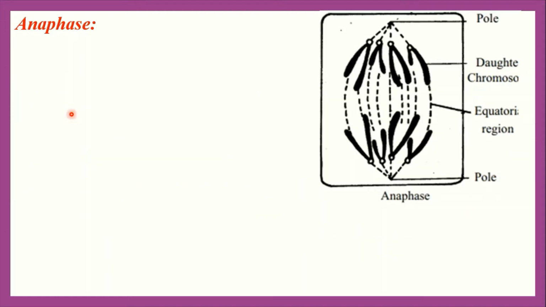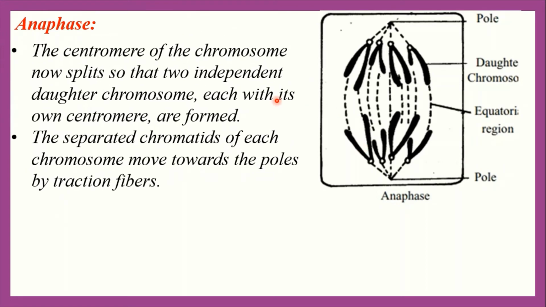Okay, anaphase stage. Everybody see this figure. In this figure, the centromere of the chromosome now splits so that two independent daughter chromosomes, each with its own centromere, are formed. In metaphase stage, the chromosomes are arranged at the equatorial region. But in the starting of this phase, the centromere of the chromosome now splits. Here the centromere is divided into two parts, so that two independent daughter chromosomes are formed.